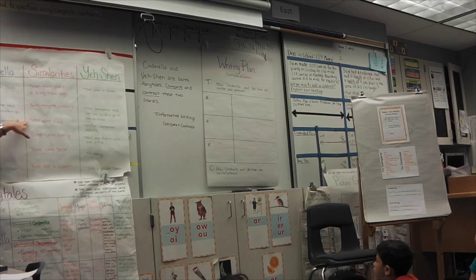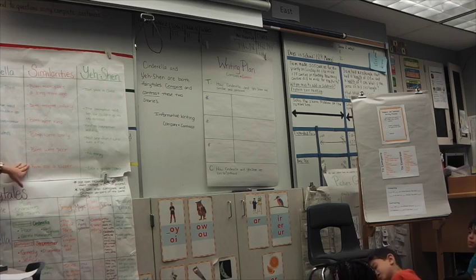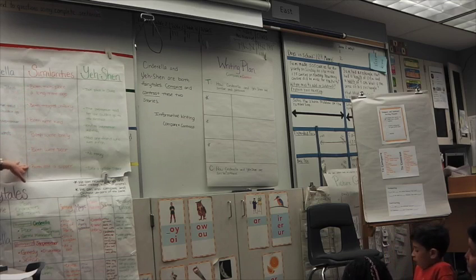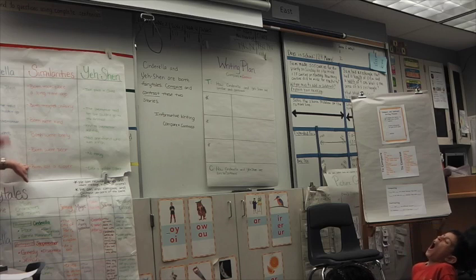We said both were kind, both were lonely, both were poor, and both lost a slipper. Now, for our writing plan, we don't have room for all of these. That would be a really long paper, right? We need to choose 3 really important ones, or 3 main similarities.